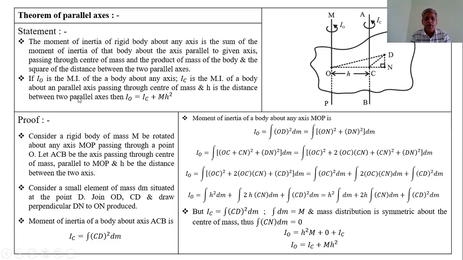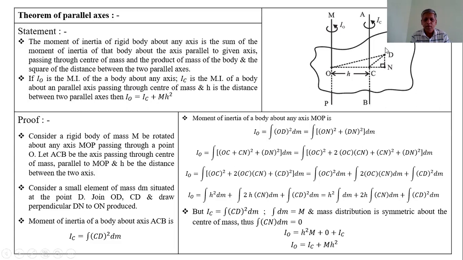To prove this statement, we consider a small element of mass dm situated at this point D, as shown in the figure.